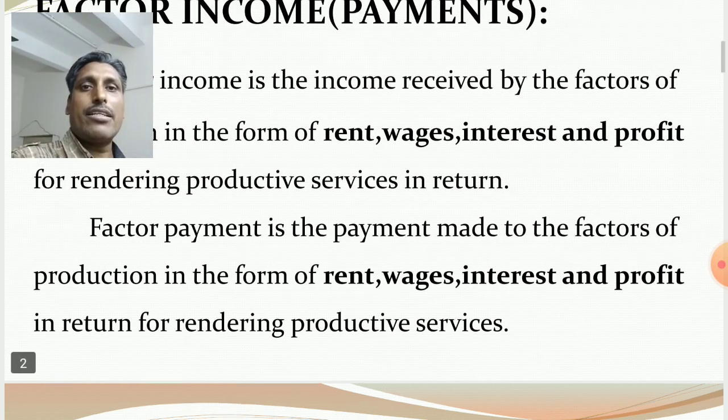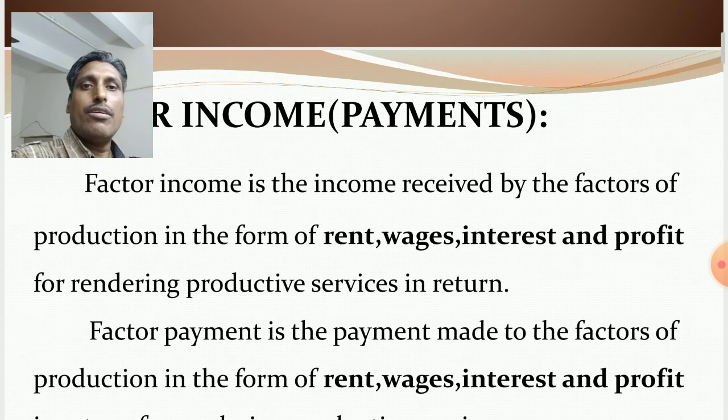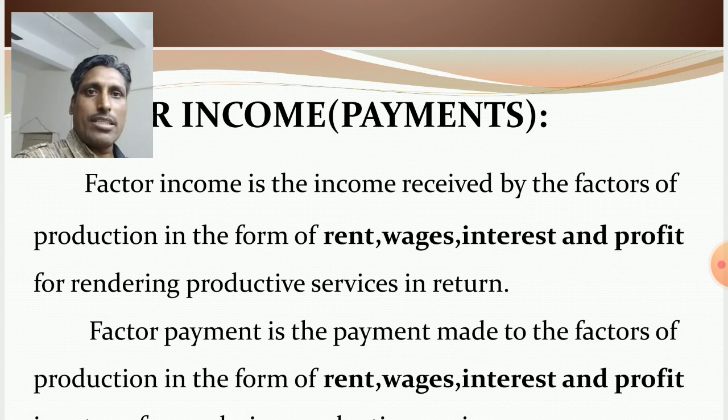In case of factor income, the household sector is the recipient one. Household sector receives income from the farm sector and the government sector.